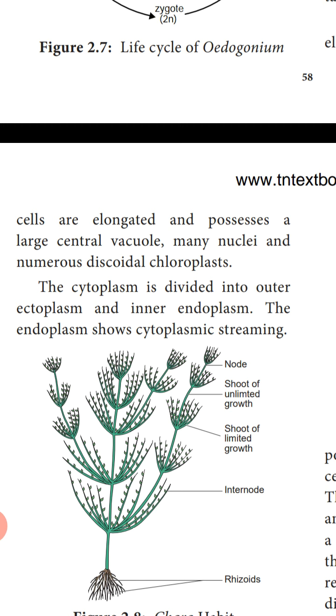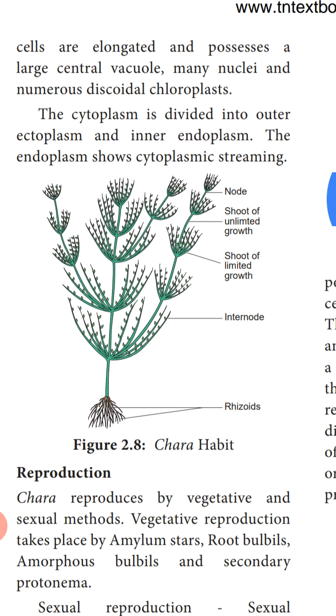Their cells are elongated and possess a large central vacuole with many nuclei and numerous discoidal chloroplasts. The cytoplasm is divided into outer ectoplasm and inner endoplasm. The endoplasm shows cytoplasmic streaming. Ectoplasm means the cytoplasm towards the periphery, towards the cell membrane. The inner endoplasm is the region towards the center. This endoplasm region shows the streaming movement.